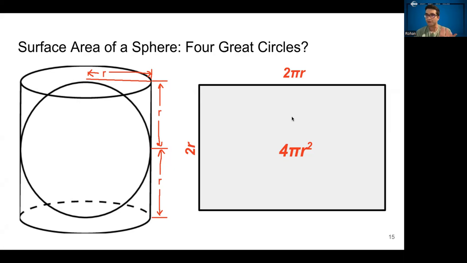Now that pi r squared, we saw that before. That actually stood out because this is the area of just the circular cross section of the sphere. So when Archimedes wrote about the surface area of this sphere, he didn't call it 4 pi r squared. He called it 4 times the area of the great circle, the great circle being the circular cross section of the sphere.